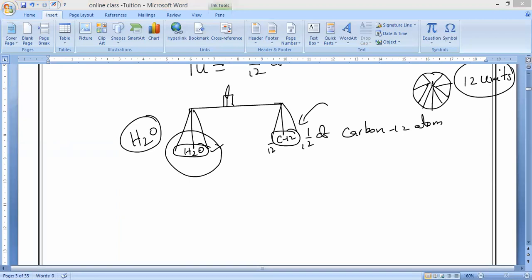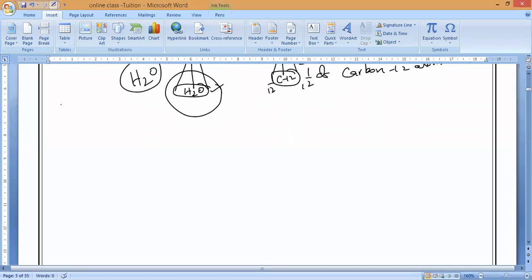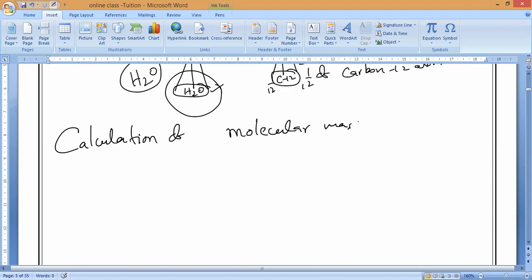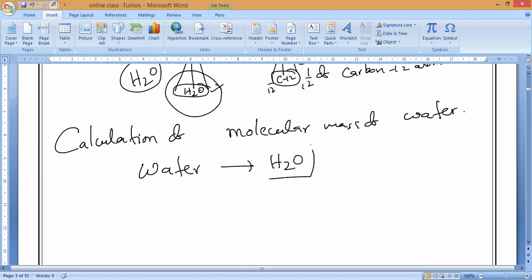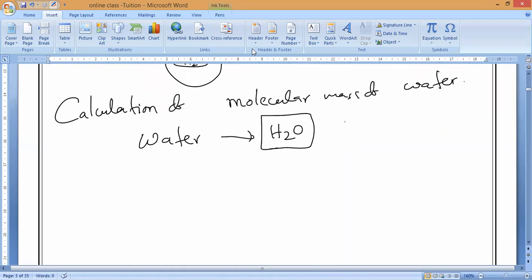Calculation of molecular mass of water. Understand? Now, water. What is the chemical formula of water? H2O. Understand, guys? Please, all of you learn. Now, I will teach you the formula. Even though a single compound contains more than 10 elements, it doesn't matter. You learn this formula.